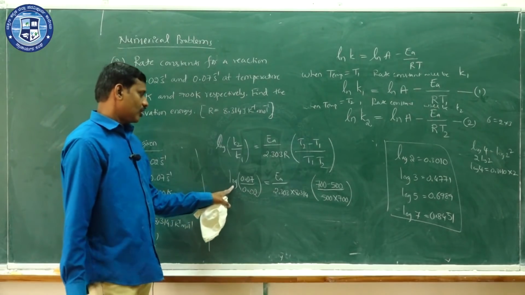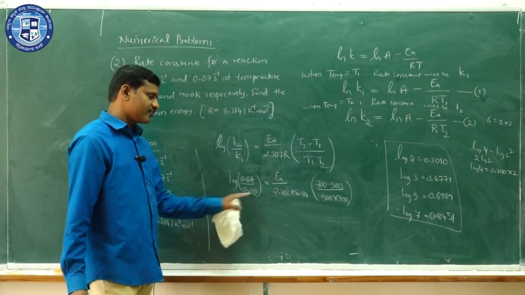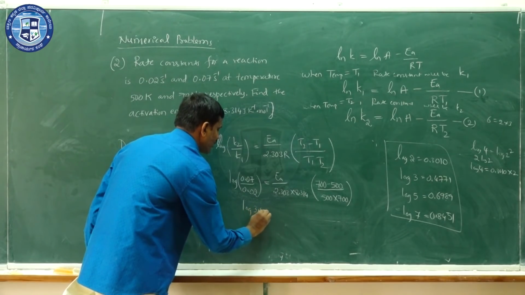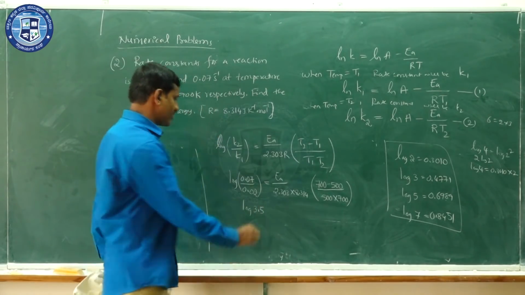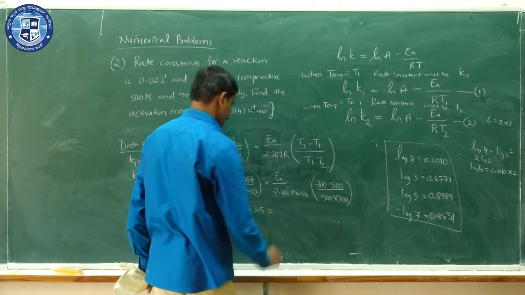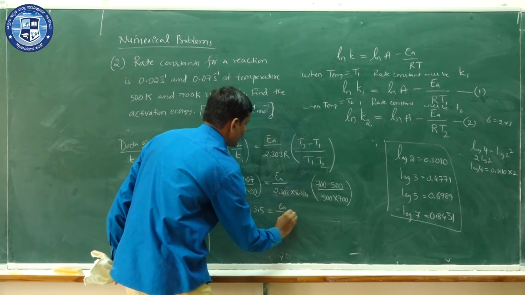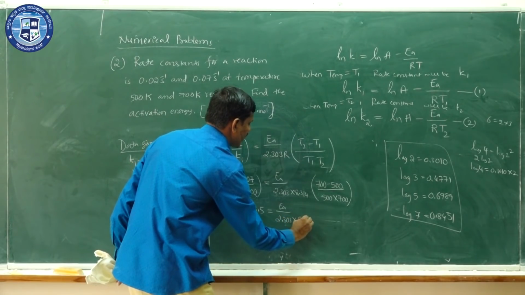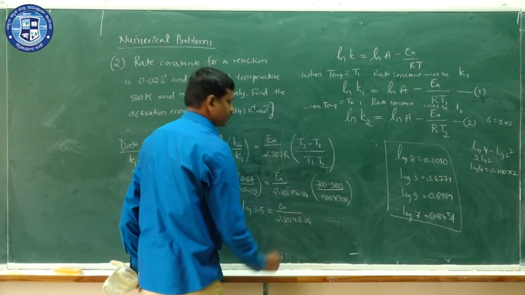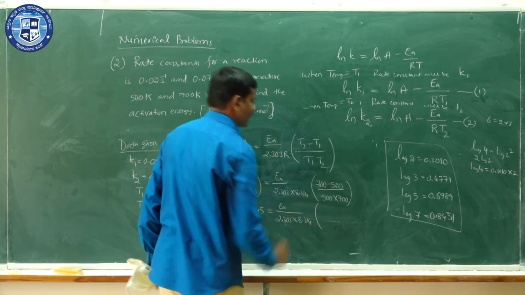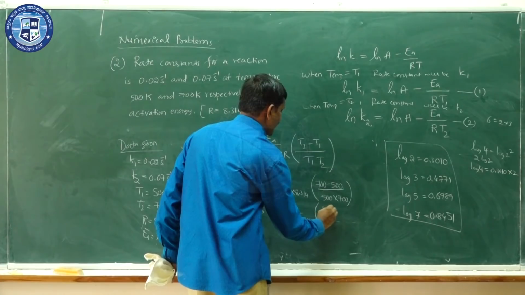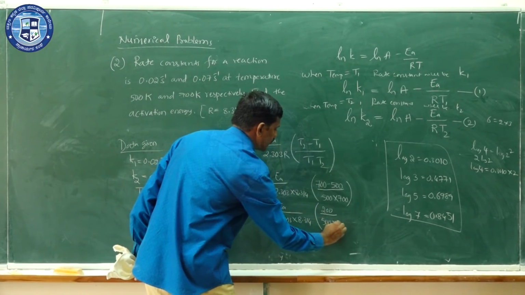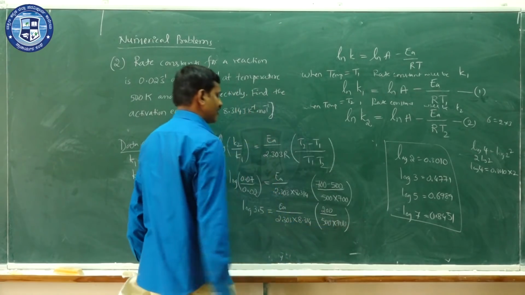Now, log 0.07 divided by 0.02 is nothing but log 3.5. Log 3.5 is equal to EA divided by 2.303 into 8.314 into 200 divided by 500 into 700.